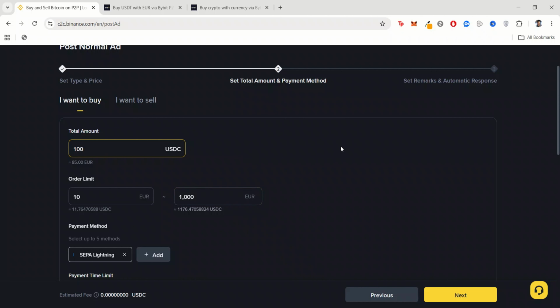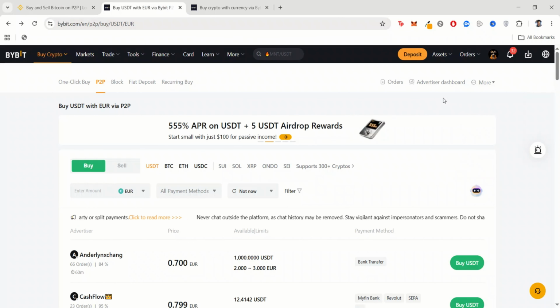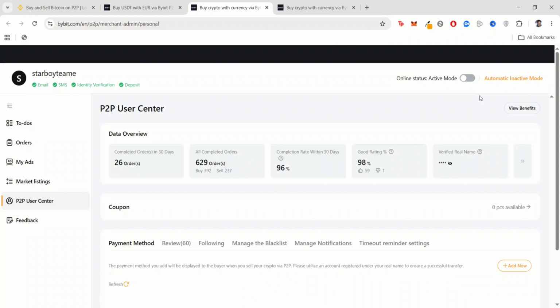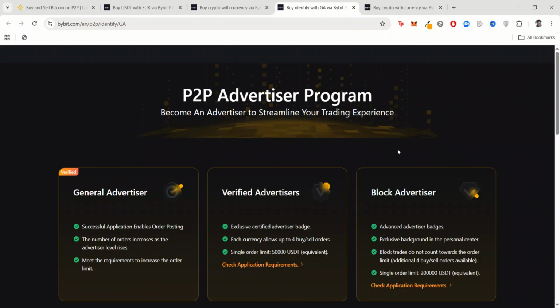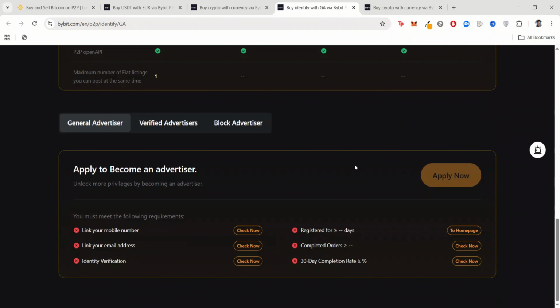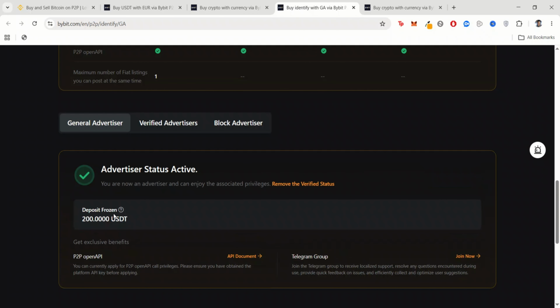Another limitation in Bybit is that they ask for security deposits. So if I go to my user center now, you'll see that I've deposited 200 USDT, which I talked about the other day, which is being frozen in my user center so that I can be able to trade P2P. So you can see it here, 200 USDT frozen. If I remove this privilege, I won't be able to post ads again.